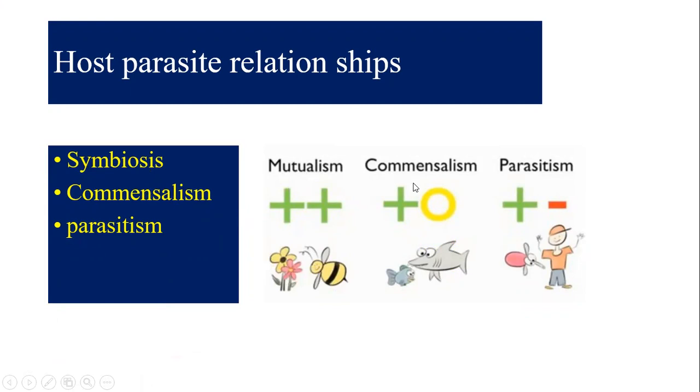Commensalism means the parasite only derives the nutrients from the host without harming the host. So only the parasite will be beneficial under commensalism, without harm to the host. This is commensalism. Whereas in parasitism, the host will get the infection and only the parasite will get the benefit. That is parasitism. So these are the relationships: symbiosis, commensalism, and parasitism.